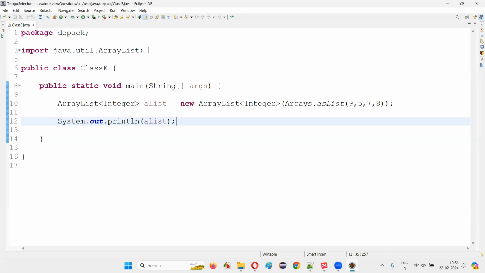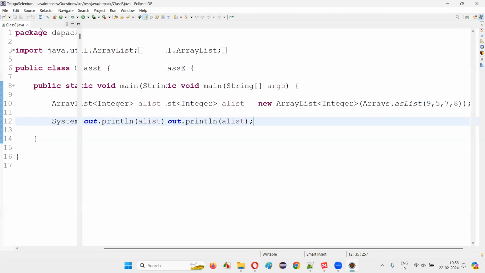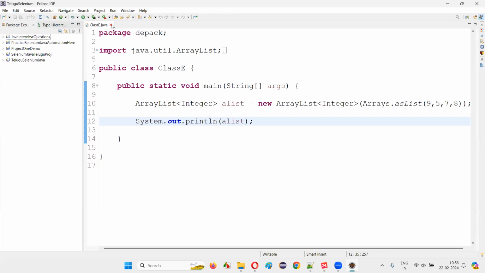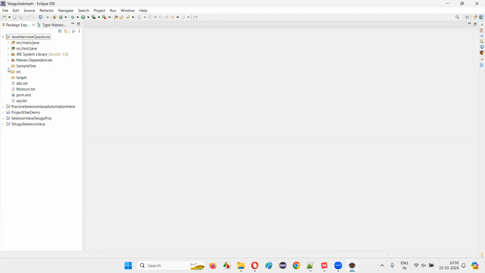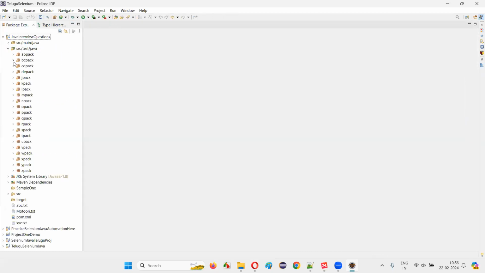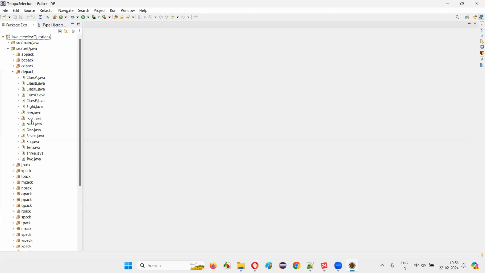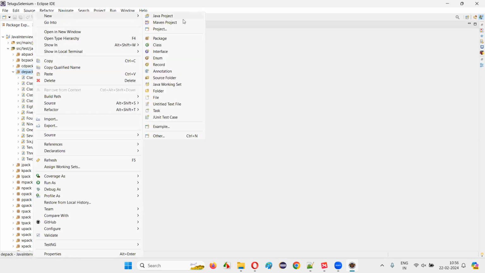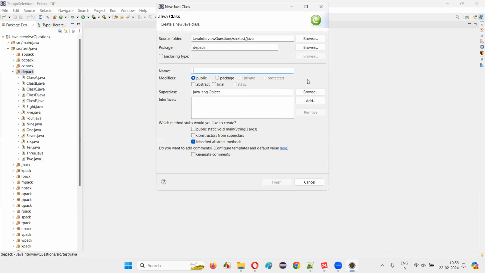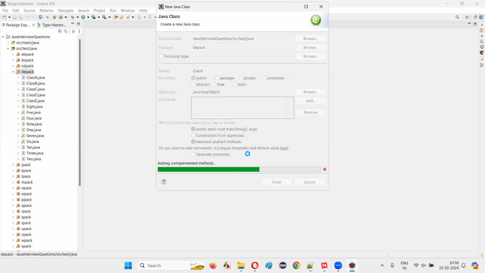For that, I'll switch to this Eclipse IDE, and I'm going to create a new class here. The old class, I'll just remove from here, and I'm going to create a new class. Right click, new class. Okay, with the main method, I'll create.